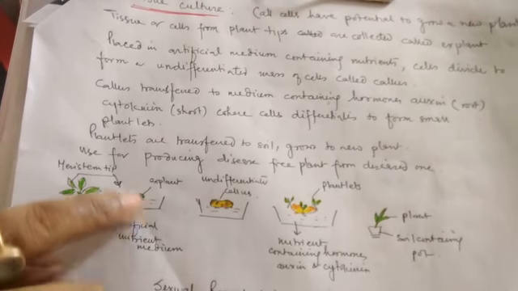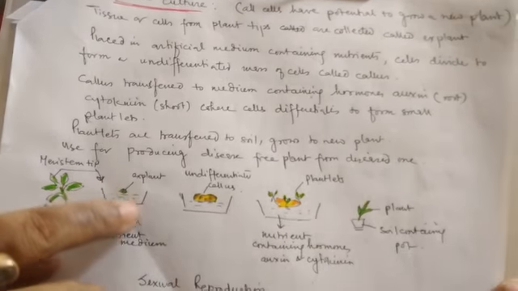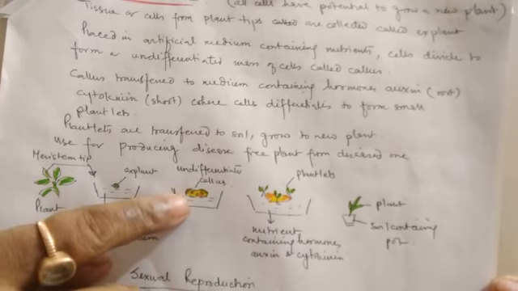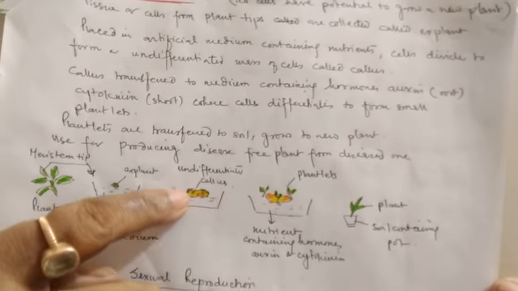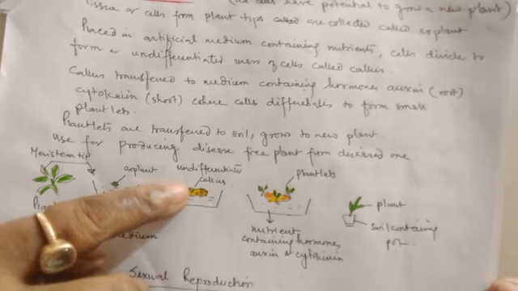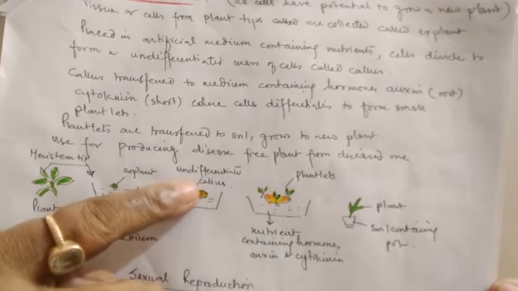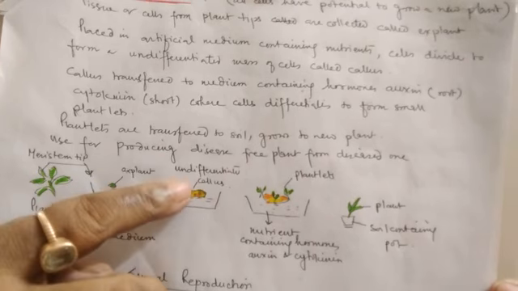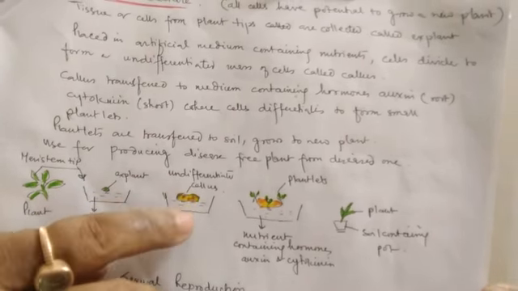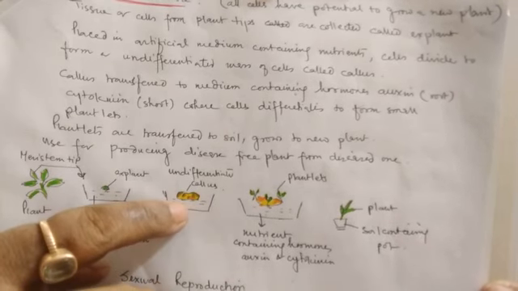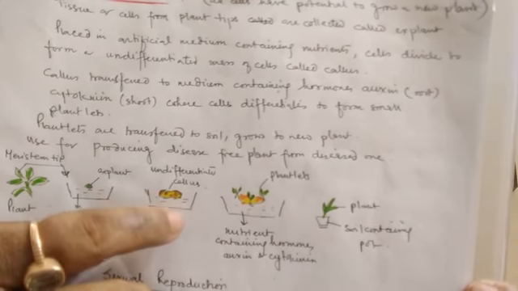Now it will absorb the nutrients from the medium and it will start dividing. When it divides, it will form an unorganized mass of cells which is called callus. So callus is an unorganized mass of cells produced by the division of this explant. Here there is no differentiation, you can see there is only a mass of cells.